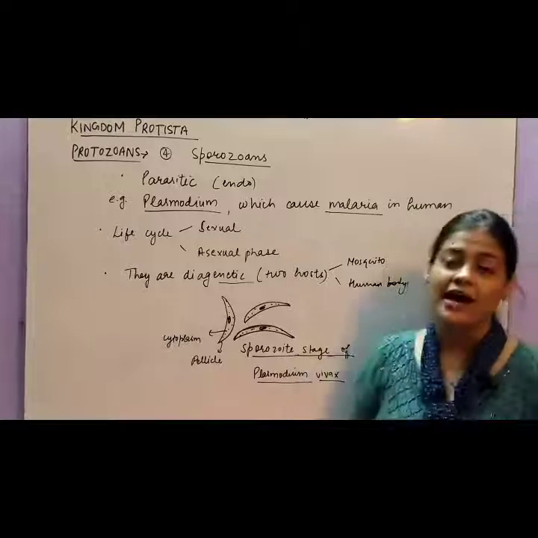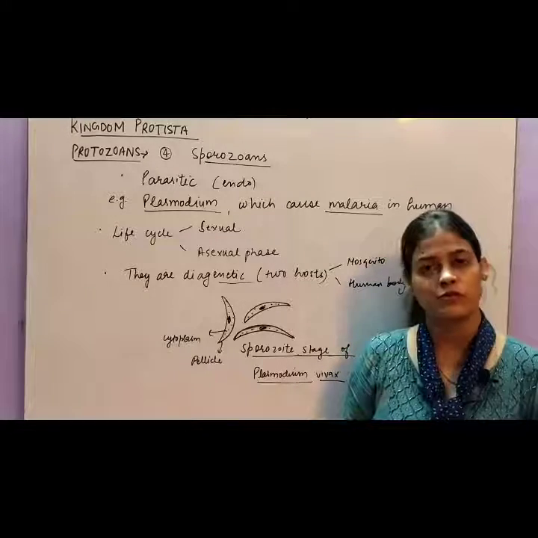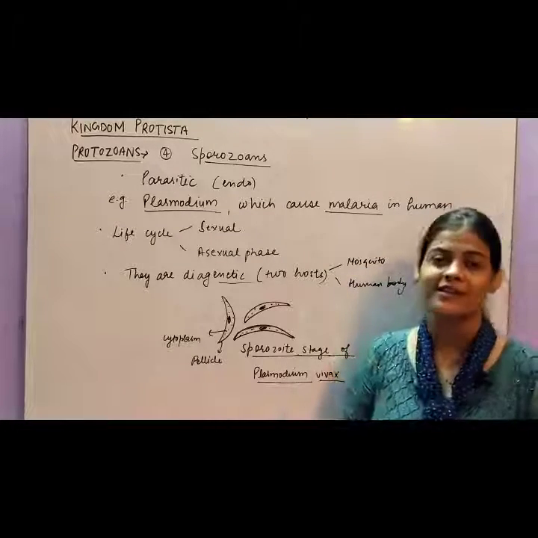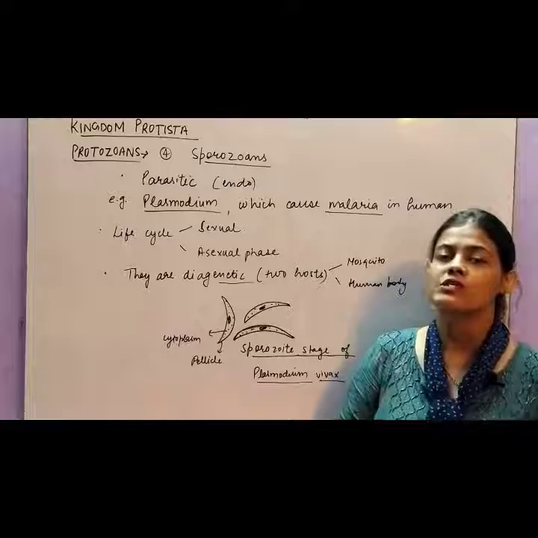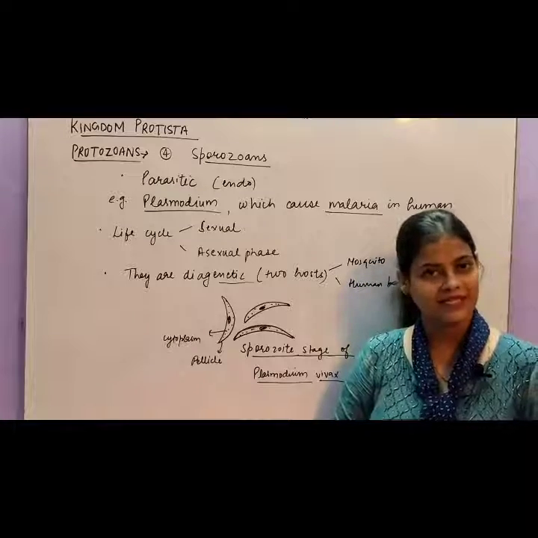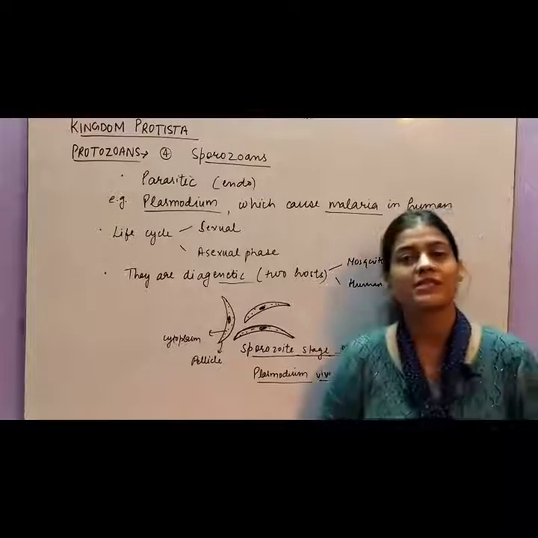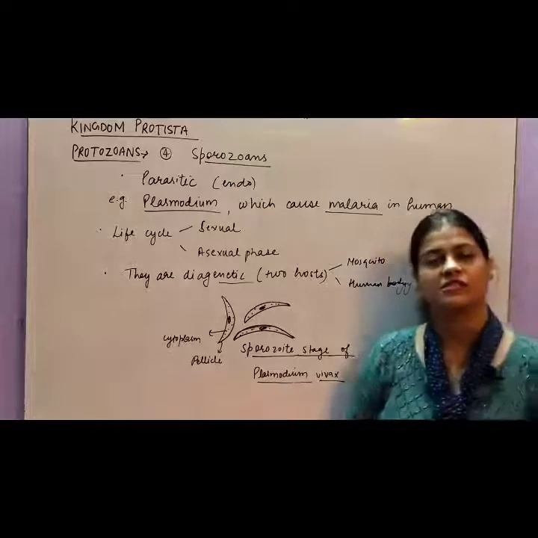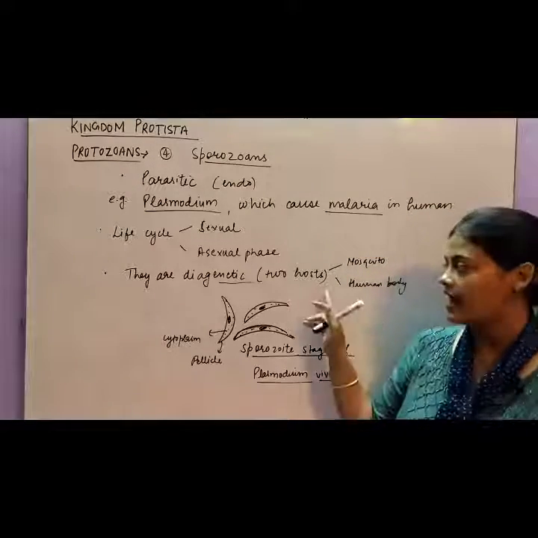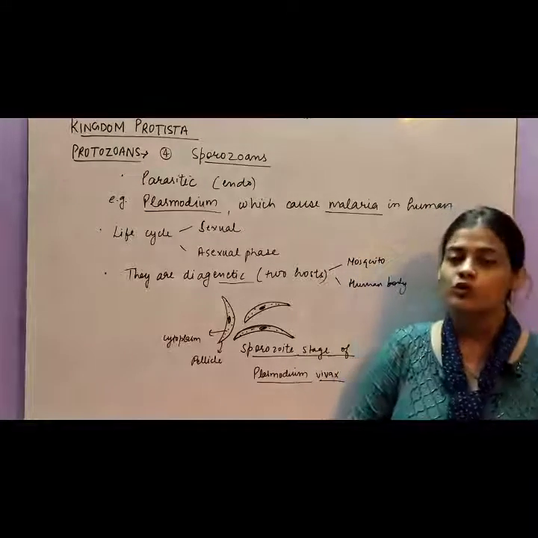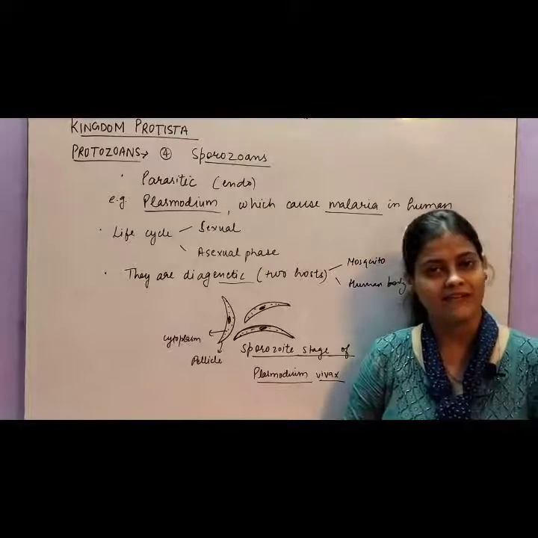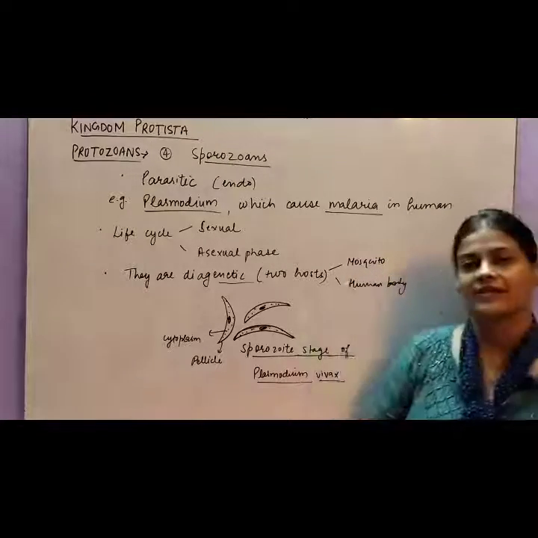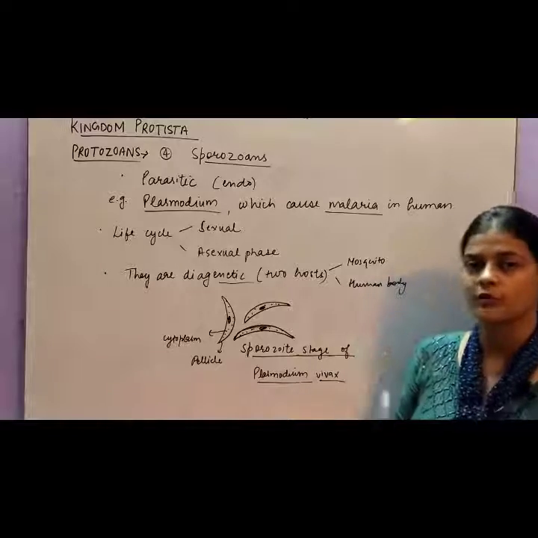But not all sporozoans are digenetic. Some are monogenetic, which require only one host to complete the life cycle. But Plasmodium, the most common malarial parasite, is digenetic, requiring two hosts: the mosquito and the human body.